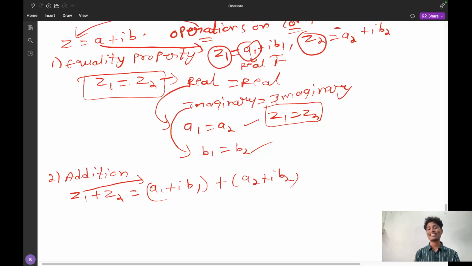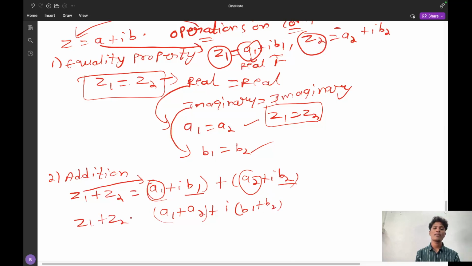So the real attracts real. So a1 will attract a2. So we can add these two directly, a1 plus a2, plus iota into, again we have to add imaginary to imaginary, that is b1 plus b2. So like this the addition will be performed. The real cannot be added to imaginary, and the imaginary cannot be added to real. Only real should be added to real and imaginary should be added to imaginary.